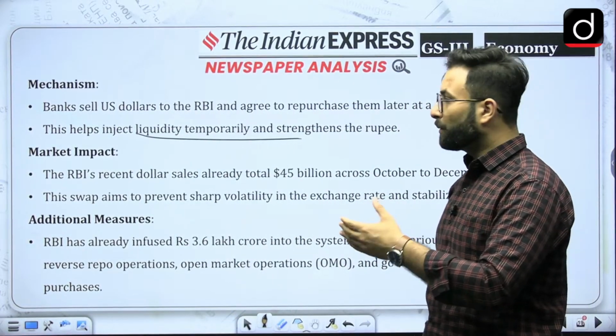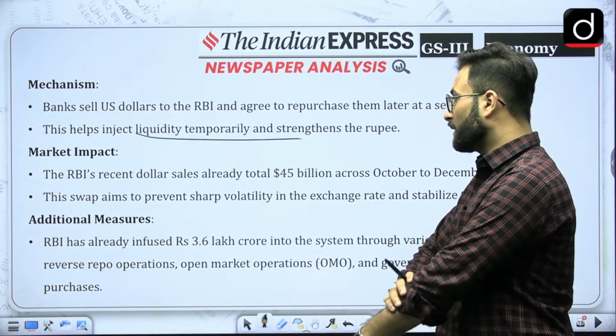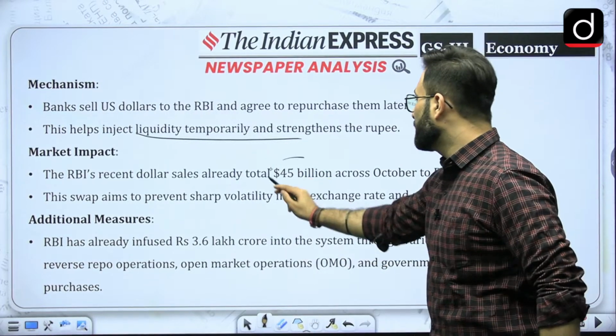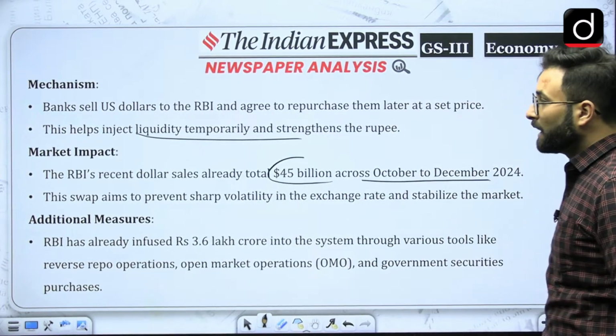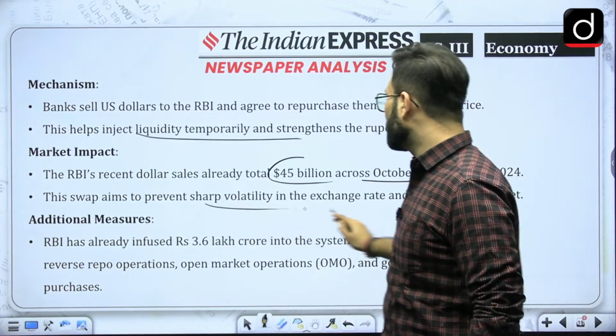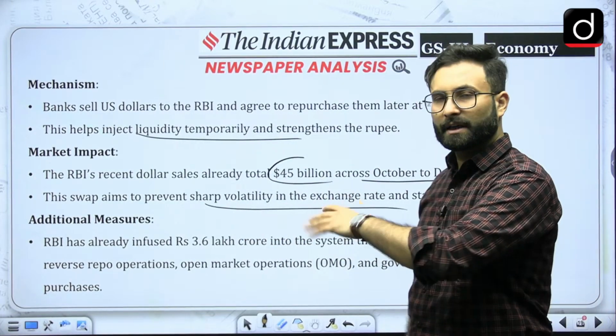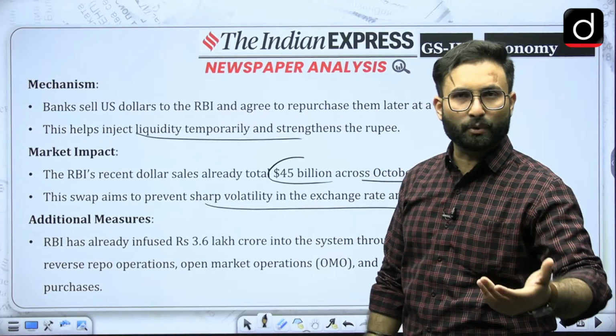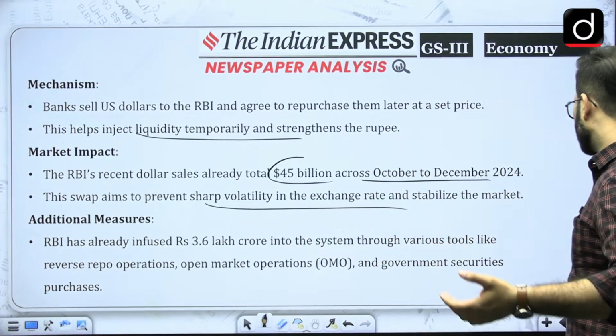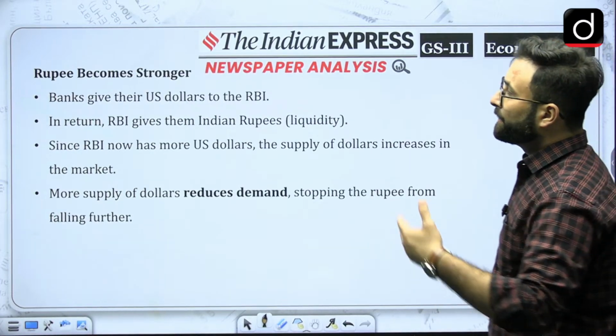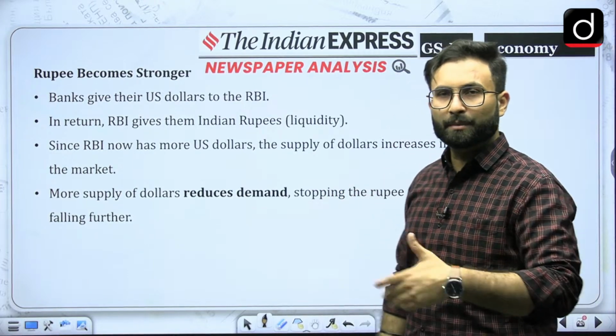Market impact, if we talk about it, RBI's recent dollar sales are already at around 45 billion across October to December 2024. This swap aims to prevent sharp volatility in the exchange rate and stabilize the market. Additional measures that they have taken are the open market operations and the repo rate, which we have already seen; the repo rate for the first time has been reduced. Okay, now how will it help the rupee become stronger?